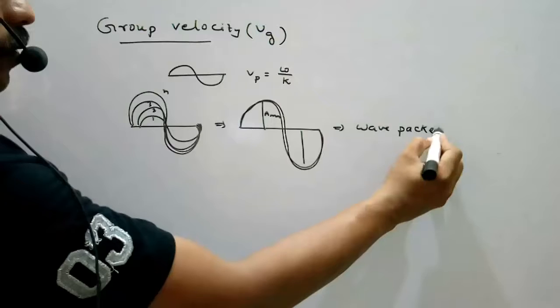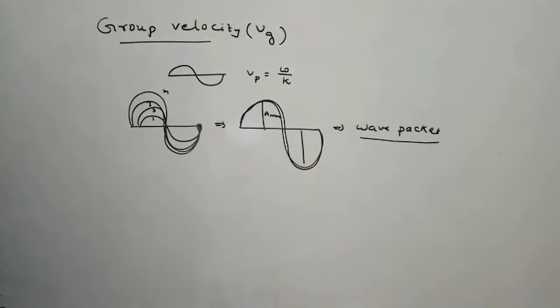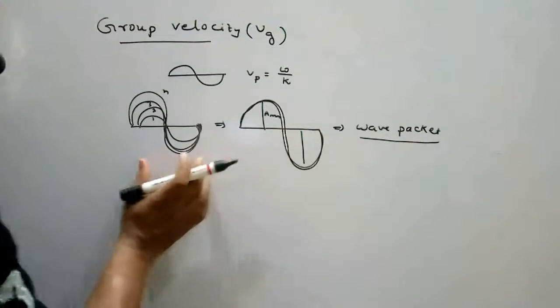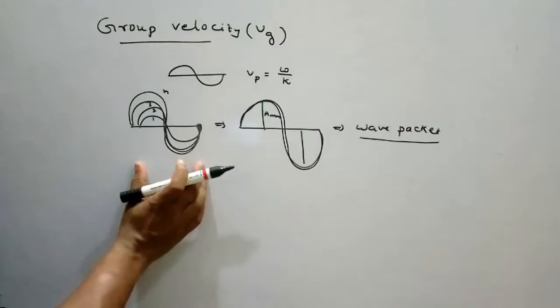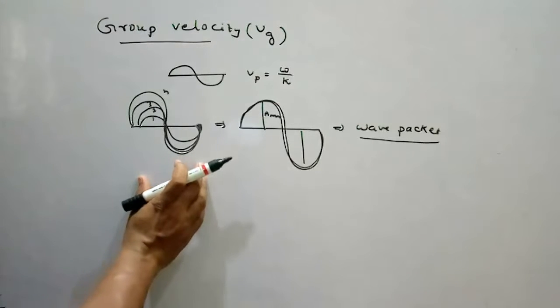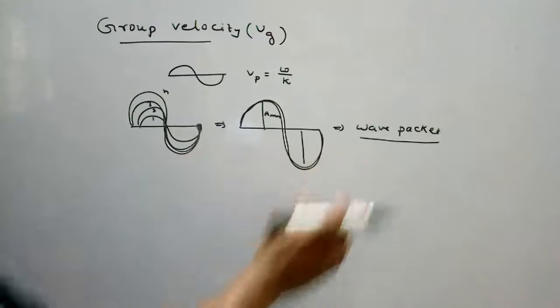The wave packet consists of a number of individual monochromatic waves.